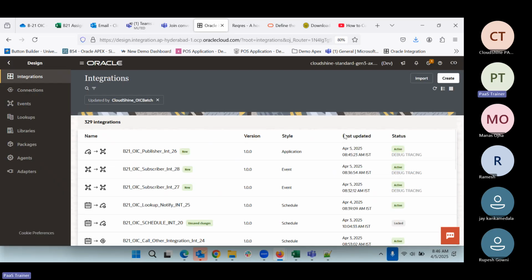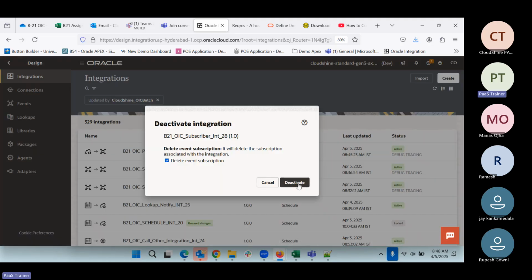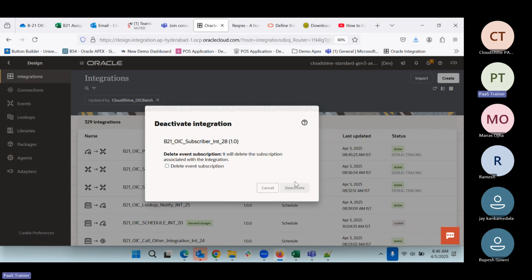Now we'll see one more scenario. Suppose this subscriber integration is in the configured state. When you do deactivate, it deletes the event subscription, which deletes the subscription associated with the integration. So whatever events we have already triggered are going to be deactivated. First let us deactivate this one.